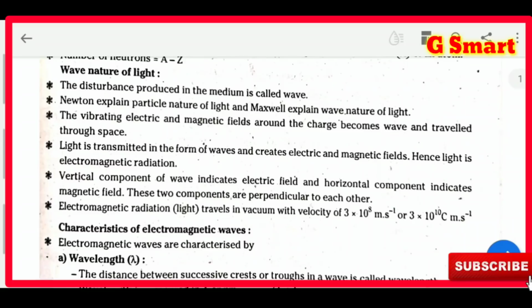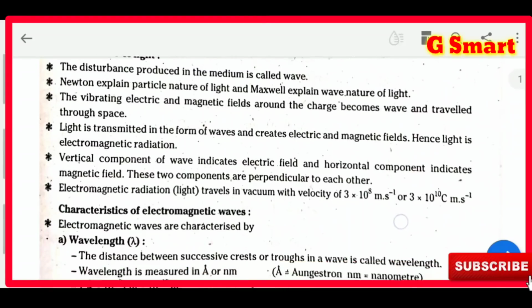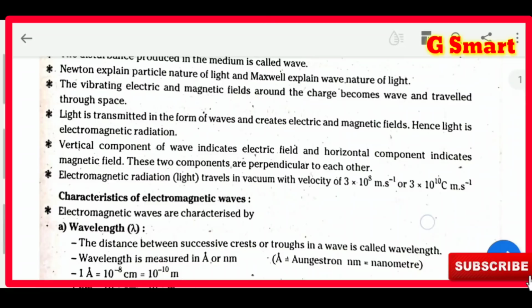Wave nature of light. The disturbance produced in a medium is called a wave. Suppose in water, if you drop one stone, water waves will form. That means you are creating a disturbance with this stone. Newton explained the particle nature of light and Maxwell explained the wave nature of light. According to Newton, light is present in the form of particles, but Maxwell proposed that light is present in the form of waves.